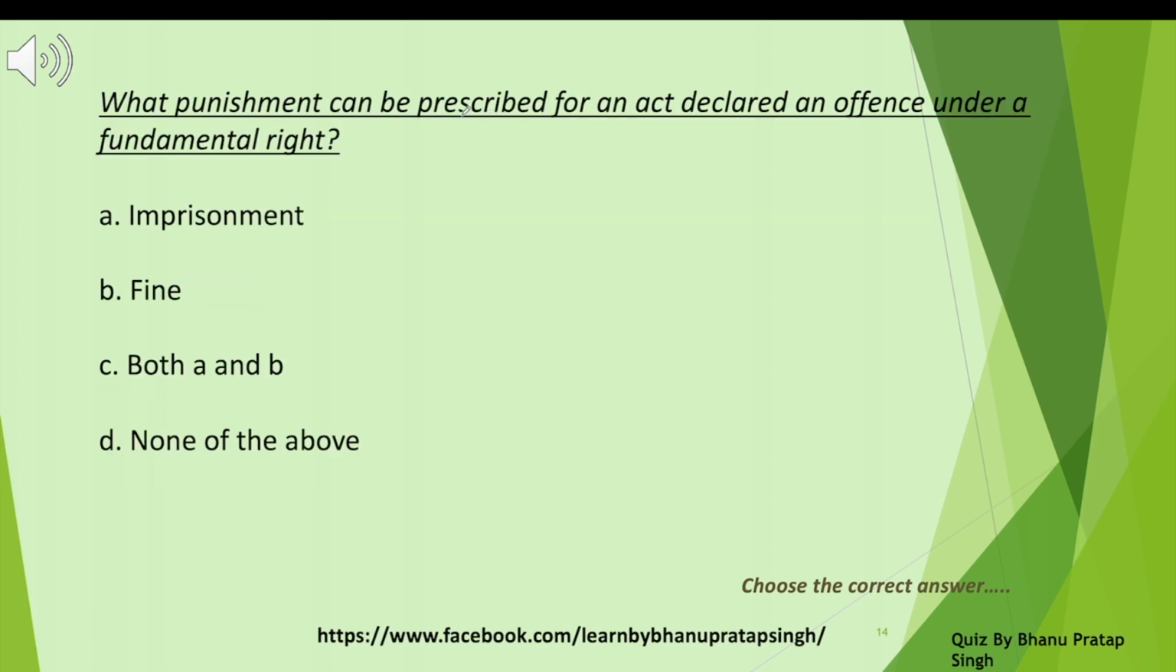What punishment can be prescribed for an act declared an offense under fundamental rights? What punishment can be prescribed? Imprisonment, fine, both A and B, none of the above. Right? Either you can get a punishment or you will have to pay a fine. What is the answer? Both A and B. It could be imprisonment or fine.